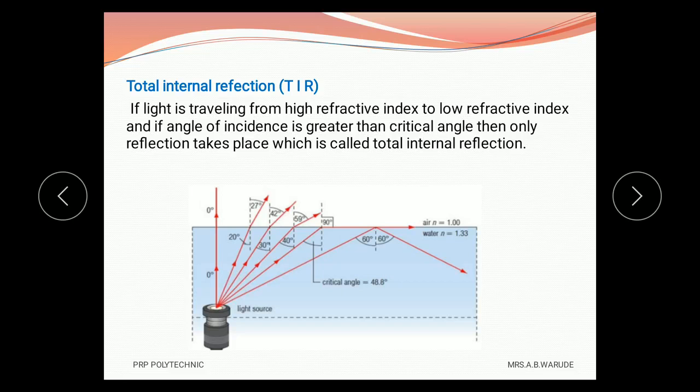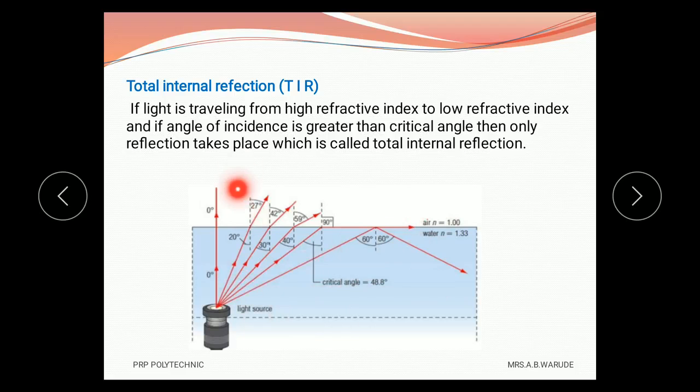Now we see what is meant by actual total internal reflection. For that, observe this diagram. Here, consider light rays from a point source in optically denser medium, that means glass medium, falling on the surface on the other side of which lies optically rarer medium, that means air medium, as shown in this diagram. This is the normal.